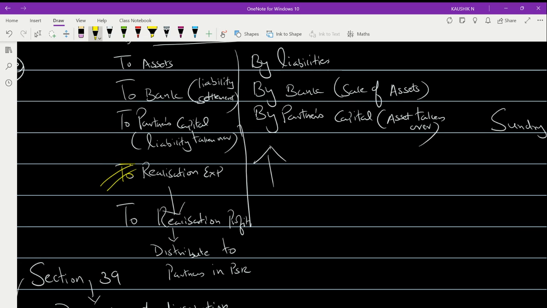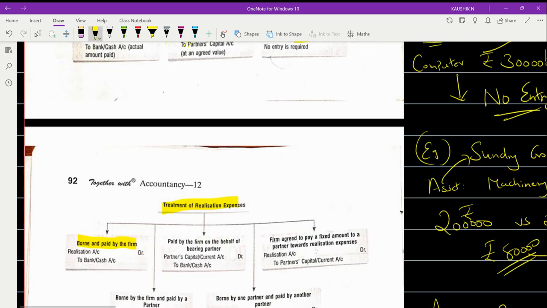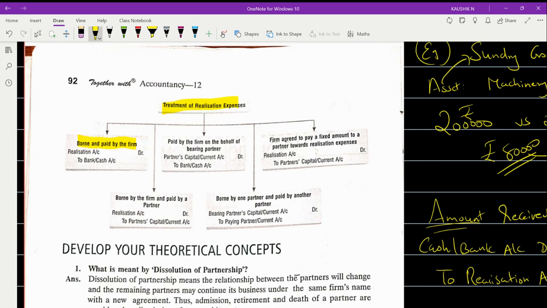That means if it is the firm that has taken the responsibility for the payment, in that case this is the journal to be passed. That is what they have mentioned here also: if it is the firm's responsibility, then it will be realization to cash or bank.